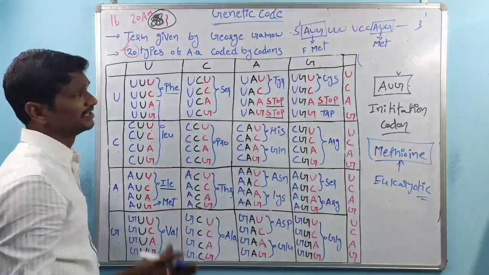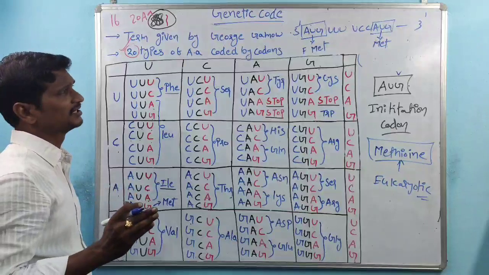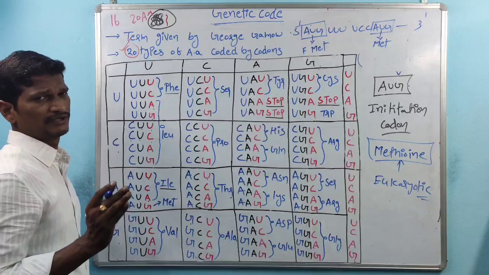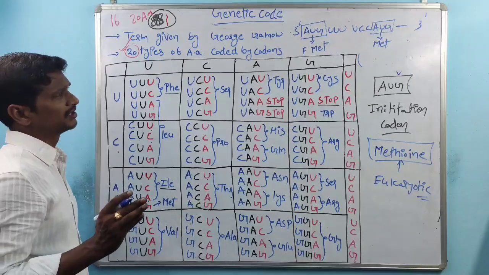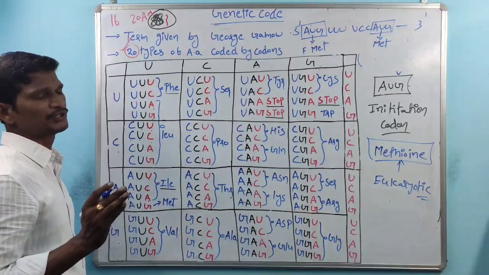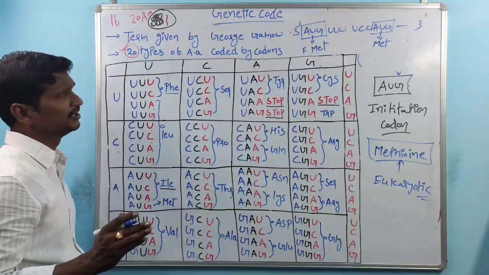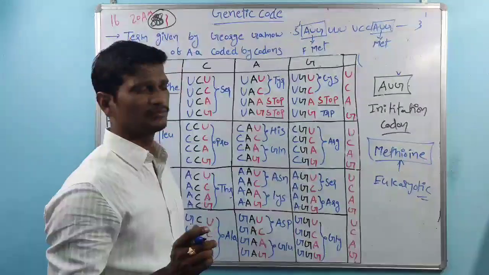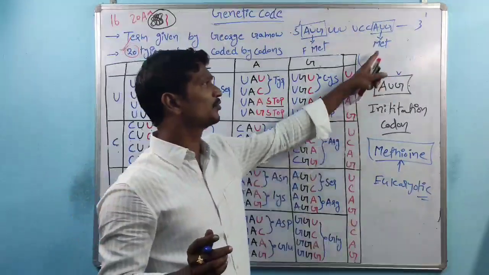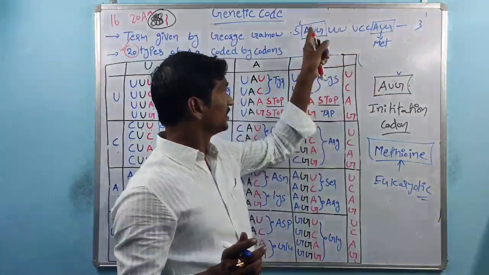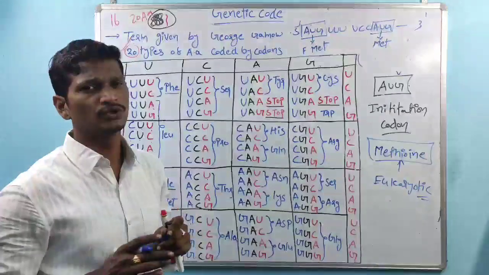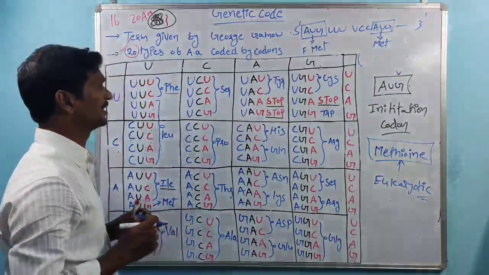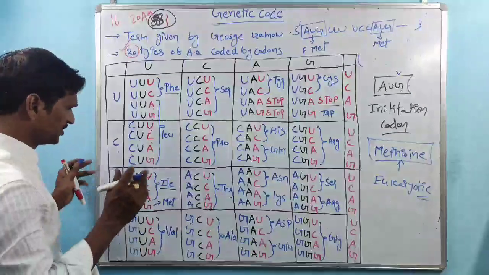So what I am telling here is, in prokaryotic cells, the very first codon is definitely the AUG codon. The first codon codes for formyl methionine. The same codon present after some codons codes for methionine. So the initiation codon only codes for formyl methionine. That is about the initiation codon.